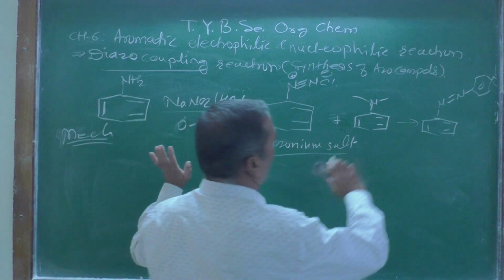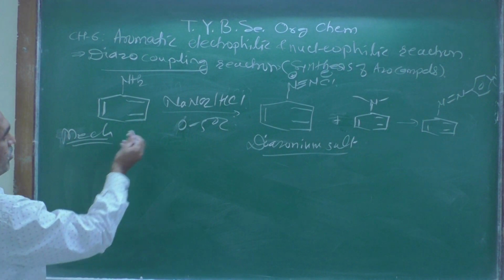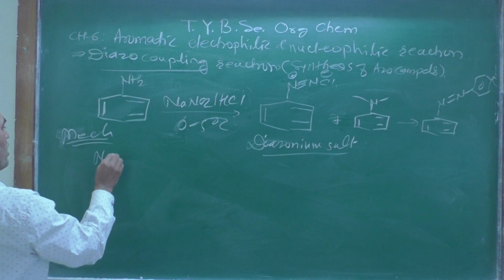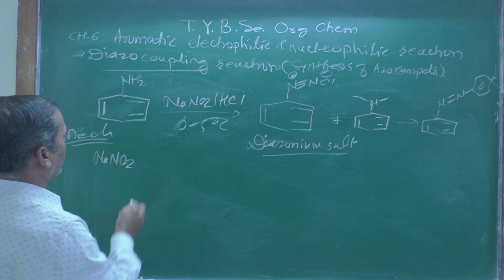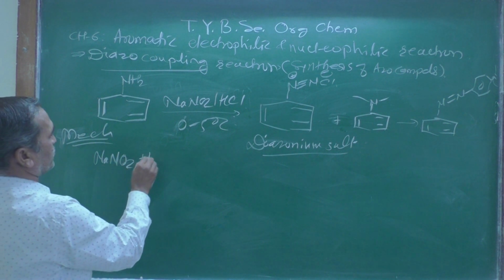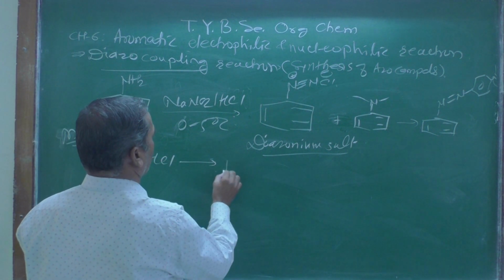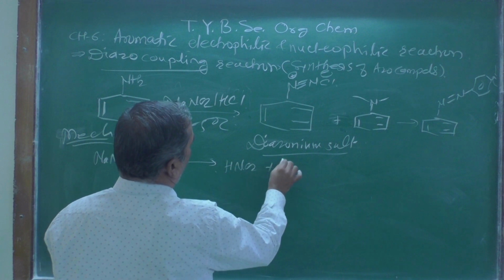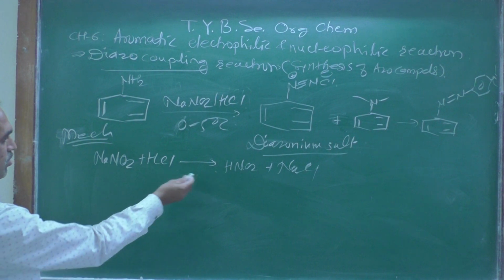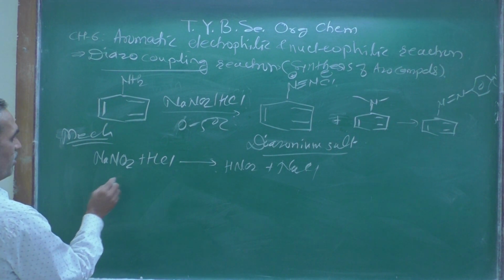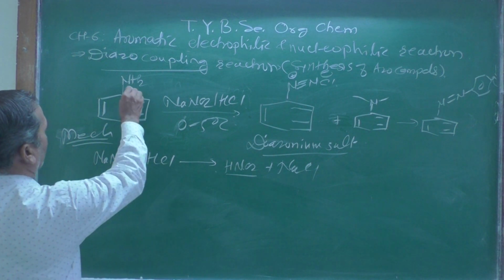Before that, let us see how we are getting this compound. Let us see the mechanism over here. First, we are taking NaNO2 in presence of HCl, and we are getting HNO2 plus sodium chloride. This is the first step we already saw. Then how does this nitrous acid react with that amine?